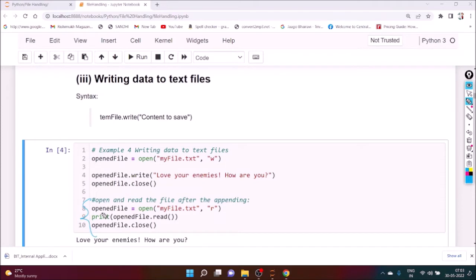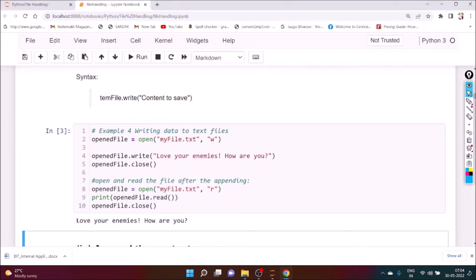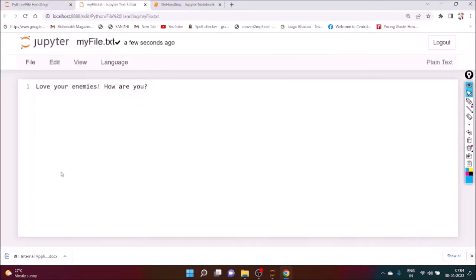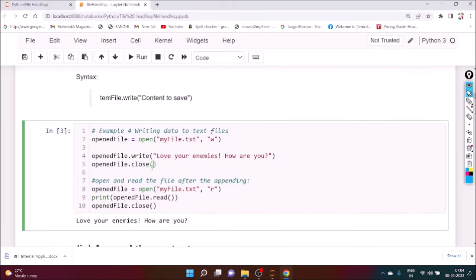In that case also we have to open it, in readable mode, and we want to print the content of the file. So we write open file dot read, which means it will print the content of the file. And definitely after that you have to close it. So we can execute it and see the output: love your enemies and how are you. And we can see the file myfile.txt, where the output is also love your enemies and how are you. So we can easily store it.